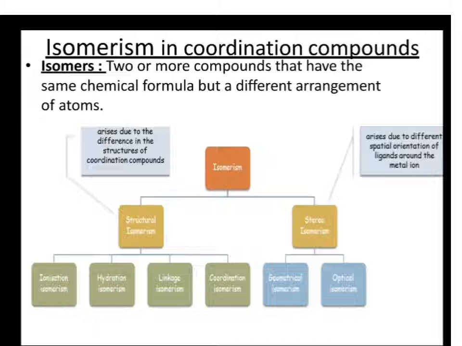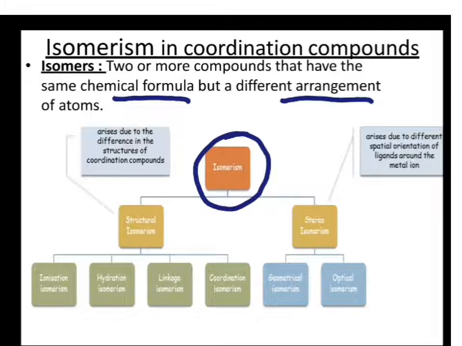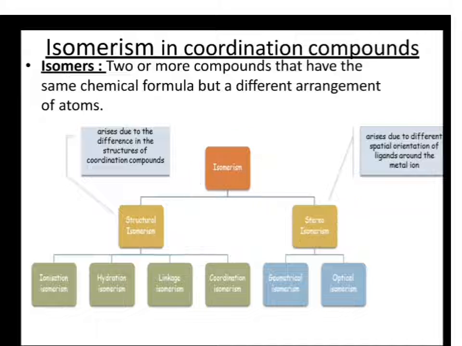So the next topic under coordination compounds is isomerism in coordination compounds. So what are isomers? Isomers are compounds which have the same chemical formula but differ in the arrangement of atoms. Isomers can be classified into structural isomers and stereoisomers. First, let us study stereoisomers.